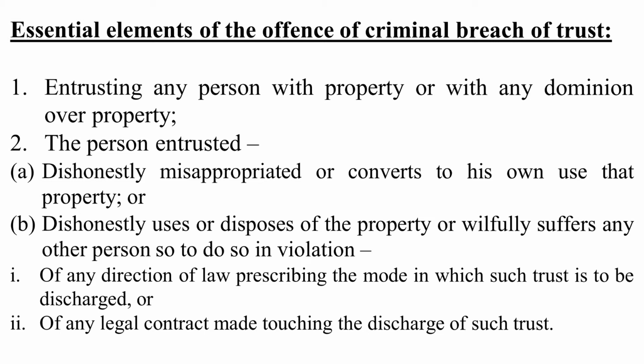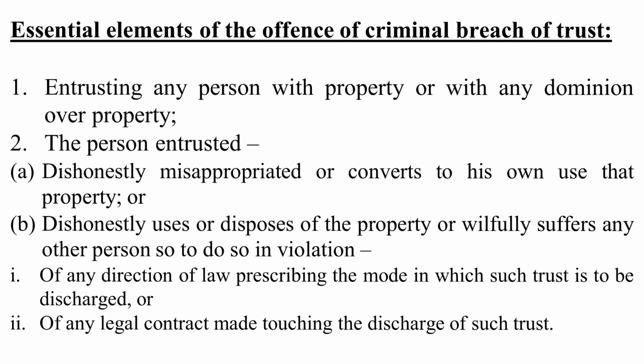The essential elements of this offense are, firstly, there should be entrustment. For example, there is a person A who has entrusted his property or dominion over his property to another person, B, and B dishonestly misappropriates that property which A has entrusted to him, or converts that property to his own personal use, or dishonestly uses or disposes of that property of A, or willfully suffers any other person to do the same, in violation of any direction of law prescribing the mode in which such trust is to be discharged, or of any legal contract touching the discharge of such trust.